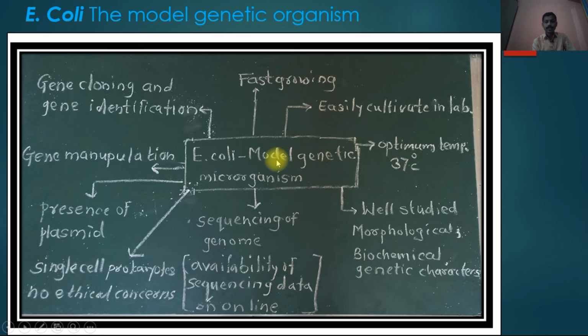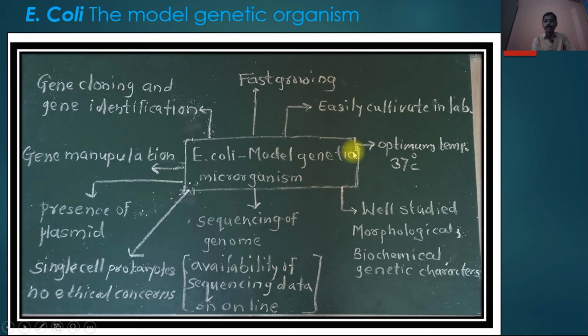E. coli is a model genetic microorganism because it is fast growing and easily cultivated in the laboratory with minimum nutrient requirements for its growth, and in a very short time it shows colonies on solid medium.